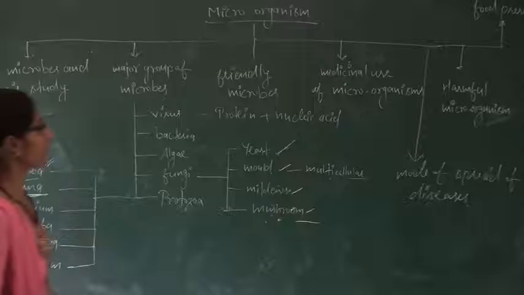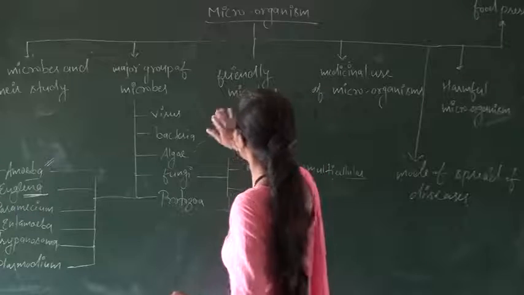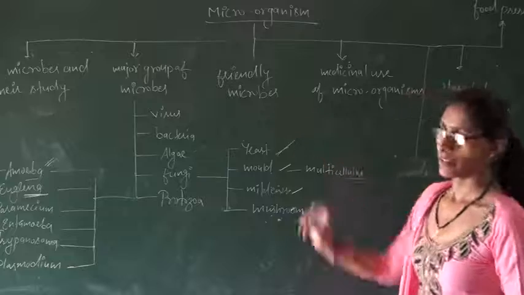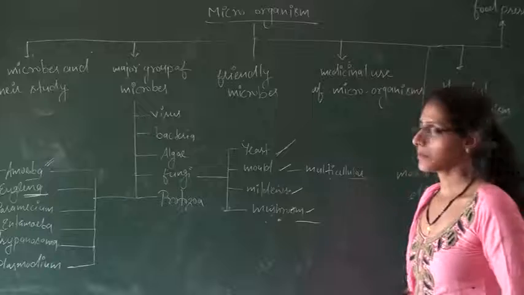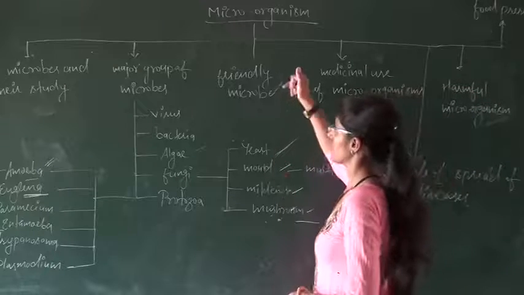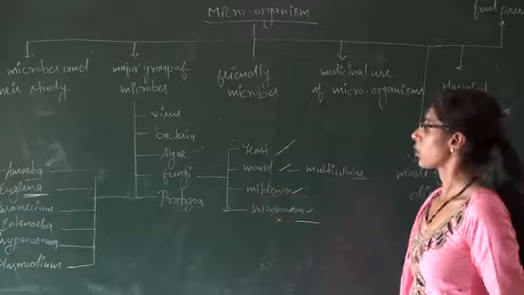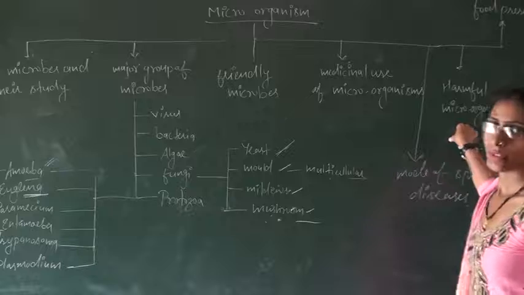Okay students, after that, now we will discuss friendly microbes. We had already studied about the major groups of microorganisms. Of these groups of microbes, some behave as friendly microbes and some behave as harmful microbes.